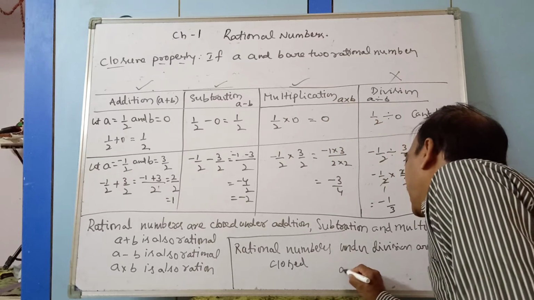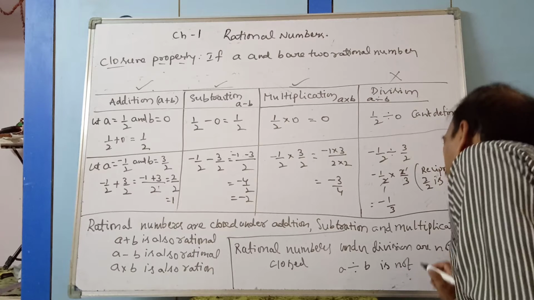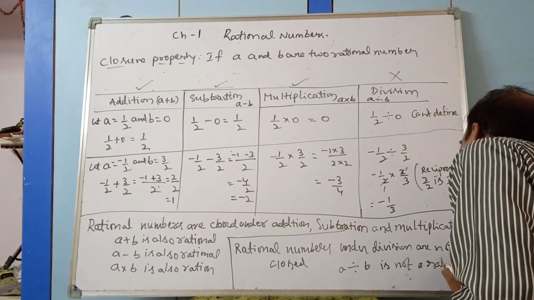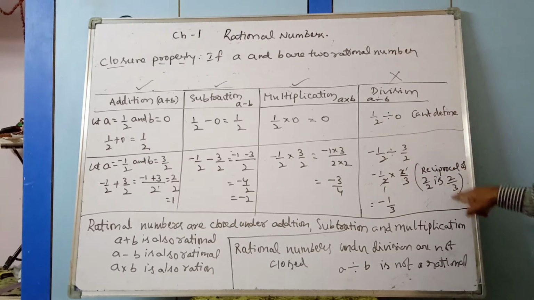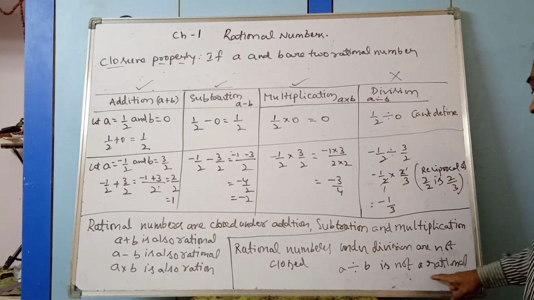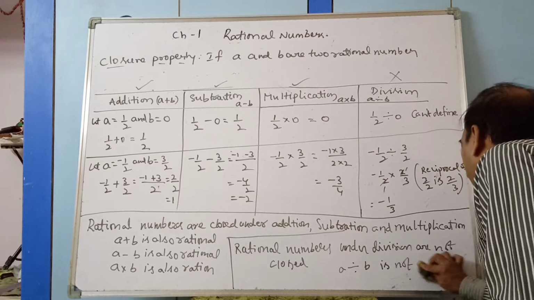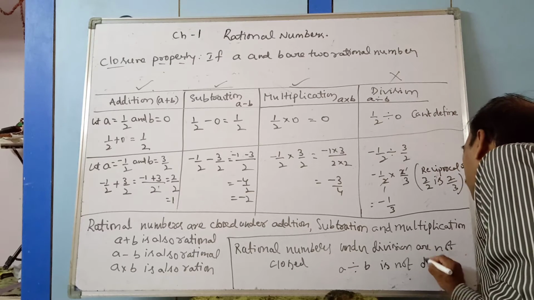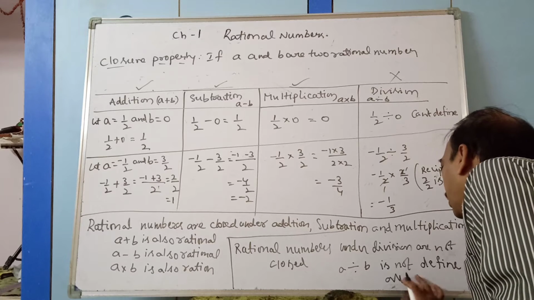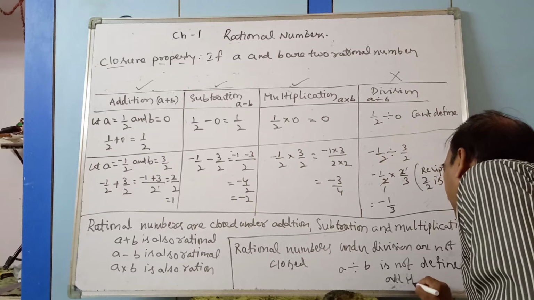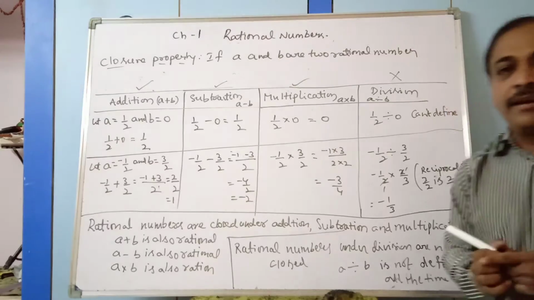That means a divided by b is not a rational. Why is it not a rational? It has to be satisfied all the time. Here it was satisfied only one time. When it is division by 0, we cannot define it. So it is not defined all the time. It is not satisfied. It is not a closure property.